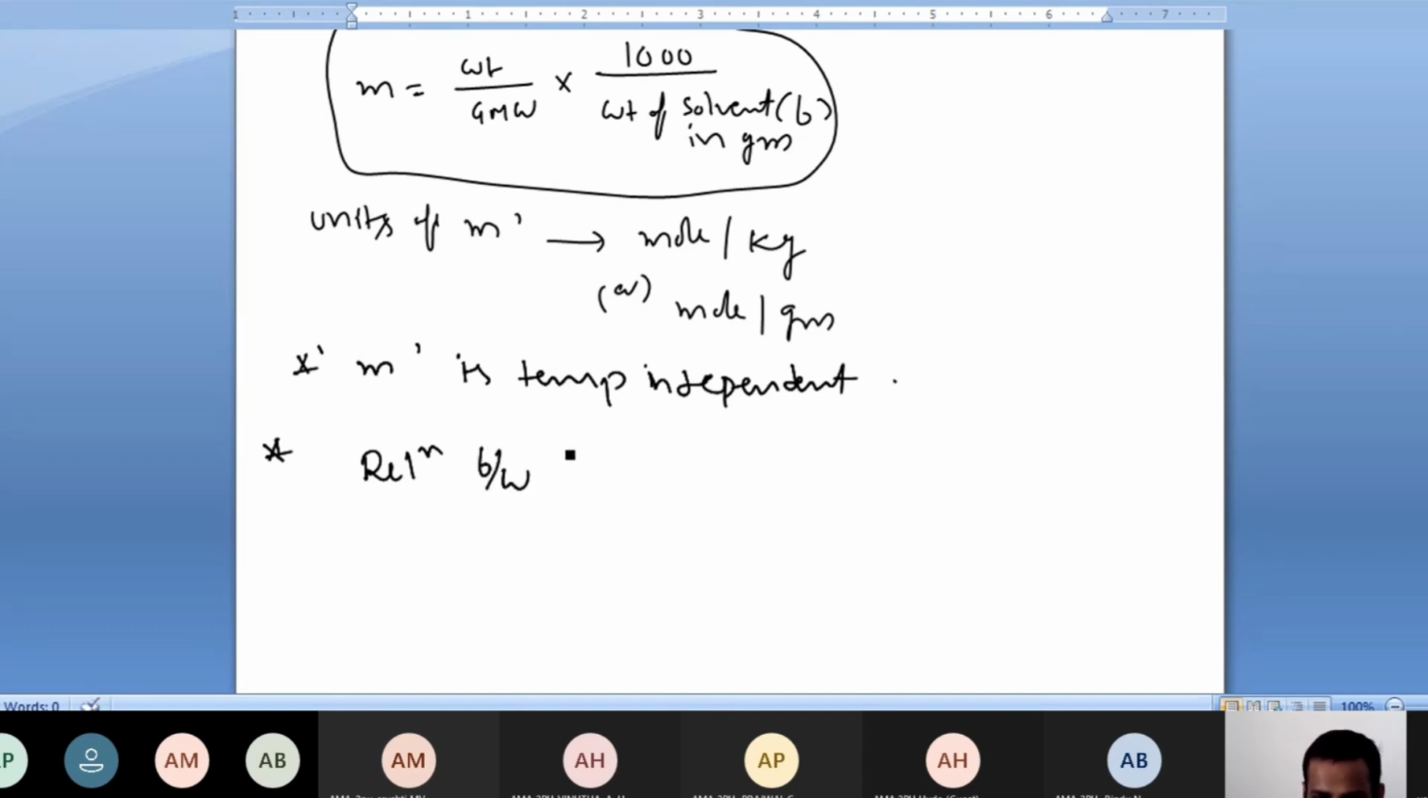Relation between molality and molarity. This is the most important. Important things: who is the temperature independent? Molality is temperature independent. Most important. Molality units I have given now. Units of molality. Relation between molality and molarity. This is the most important. Okay, what is the relation? Very, very important.